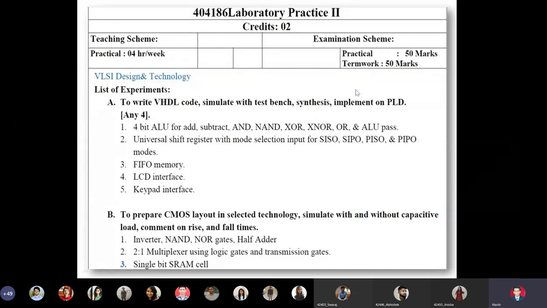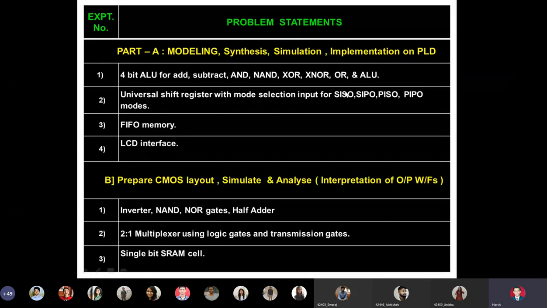So the refined list of experiments looks something like this. Part A is called modeling, that is writing a VHDL code, followed by synthesizing the code, simulating the test bench which is written for that particular model, and finally implementation on PLD, that is downloading. So we can summarize the part A assignments as modeling, synthesis, simulation and downloading.